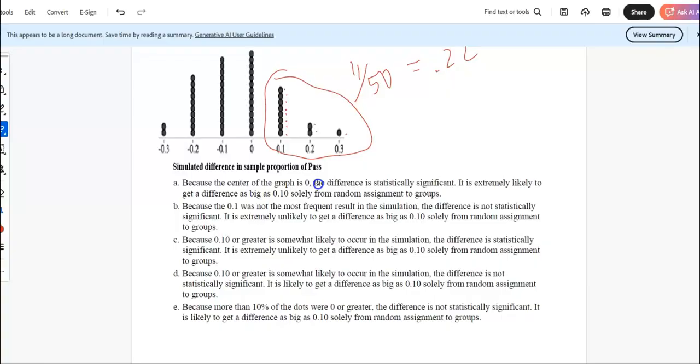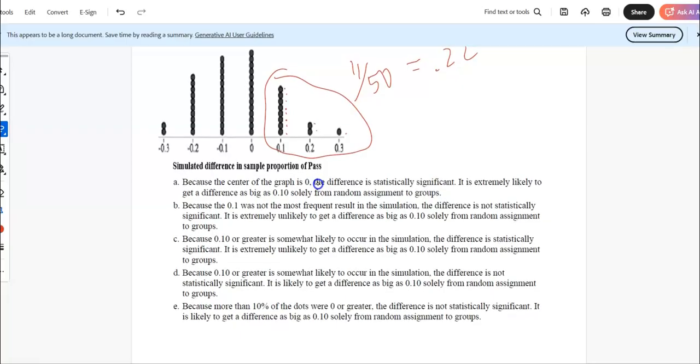Okay, I don't know what the answer is. Let's see. Because the center of the graph is 0, the difference, yeah. Because 0.1 was not the most frequent result. The difference is not. 0.1 or greater is somewhat likely to occur. This difference is statistically significant. I don't think so. It's not significant. Or greater. I like the way it says that. Is somewhat likely to occur. The difference is not significant. It is likely to get a difference from random assignment to groups. I think that's it.